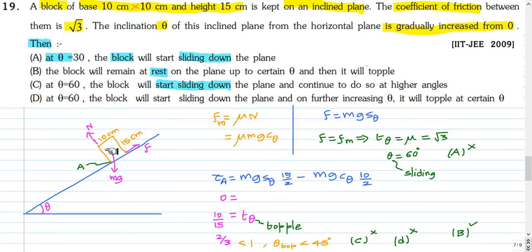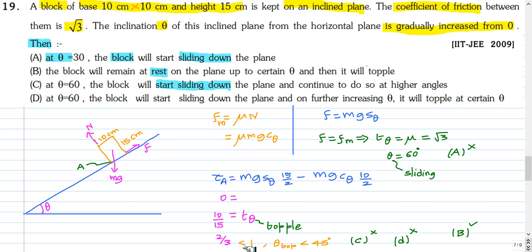this mg comes to two components, mg sin theta down the plane and mg cos theta normal to the plane. So mg sin theta into the distance, that is 15 by 2, will be in the anti-clockwise direction, and mg cos theta into this distance, that is 10 by 2, will be in the clockwise direction. So the net anti-clockwise torque is this minus this. When it is just about to topple, this will be 0. That will give a condition on theta. So tan theta is 2 by 3.